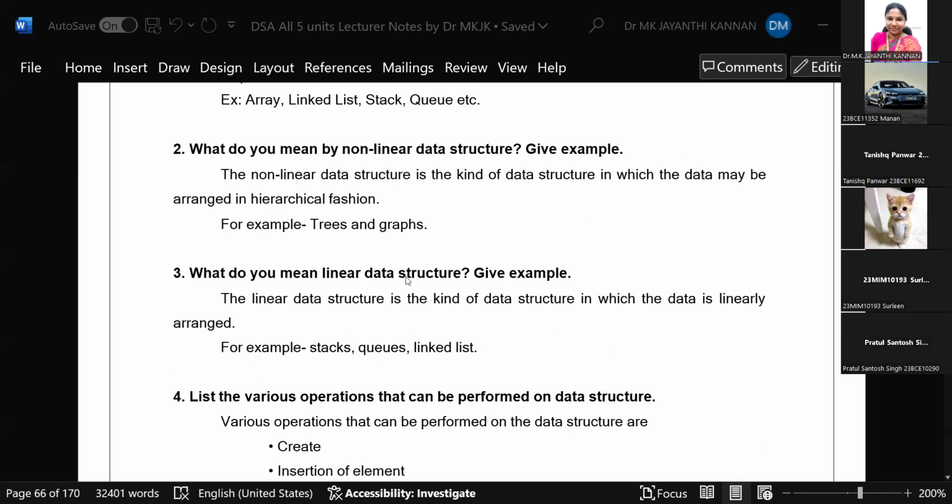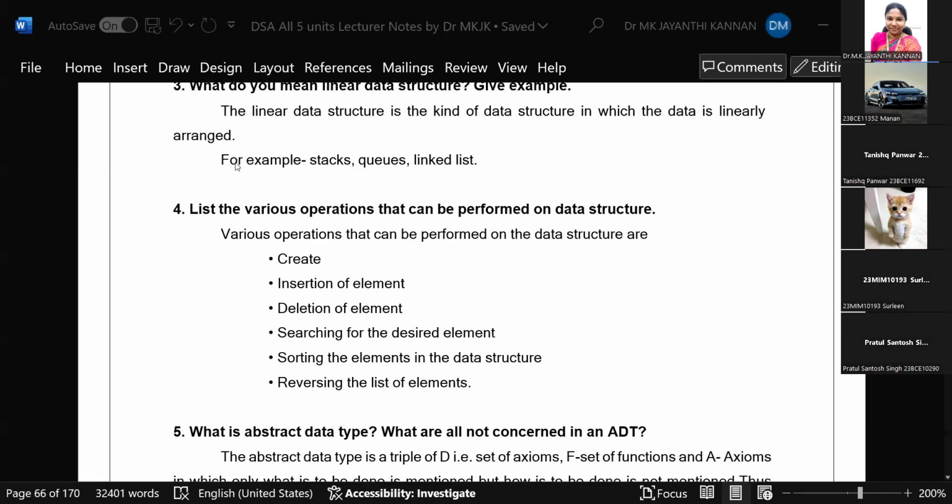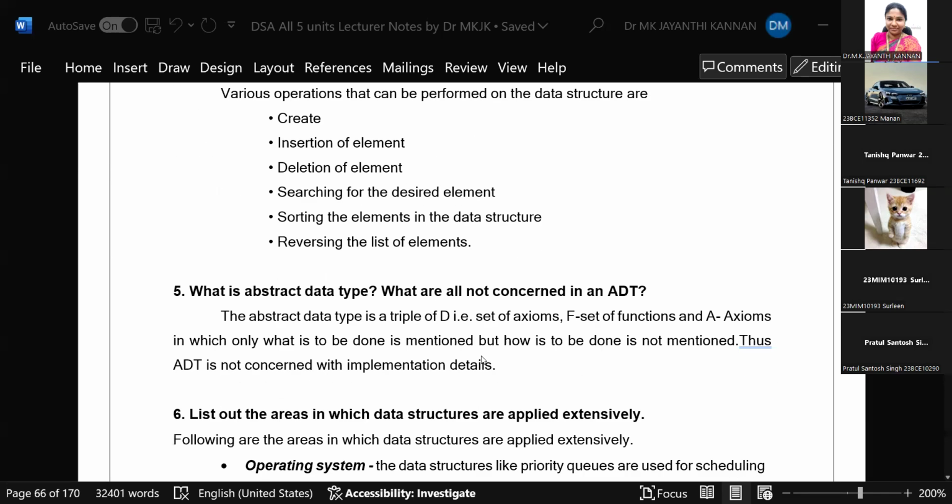What do you mean by linear data structure? Give an example. The linear data structure takes continuous memory locations. Stack, queue, linked list, they will come under that category. List the various operations that can be performed on any data structure. First we have to create it, even if it is stack, queue, or linked list, trees or graph. Then we can perform operations like adding, deleting, searching, sorting, reversing.